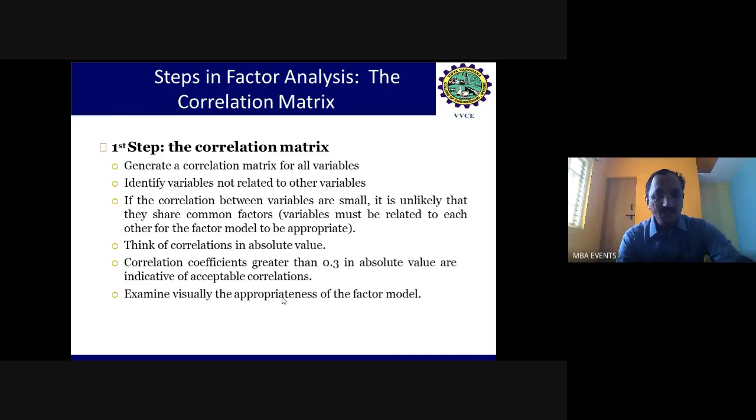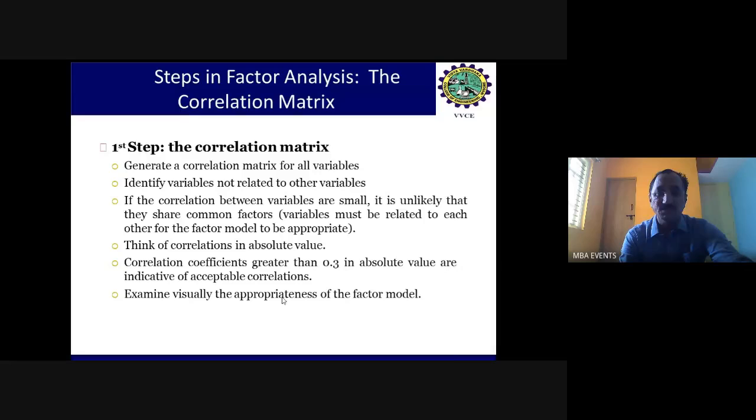This correlation matrix helps to assess the degree of relationship. We already saw yesterday in the session the correlation and regression, and that correlation helps to assess the degree of correlation. Whether it is between 0 and 1, a positive or negative correlation, or a strong or weak correlation, that has to be assessed in the correlation matrix.